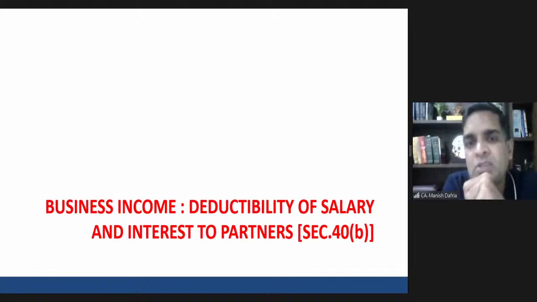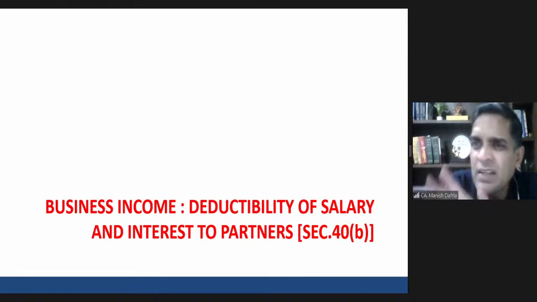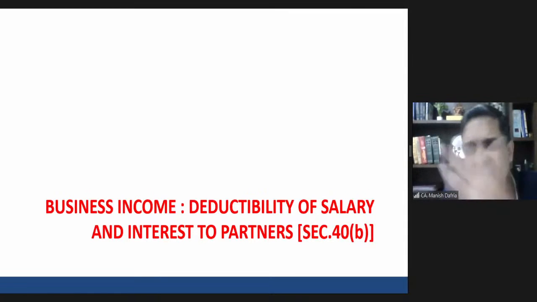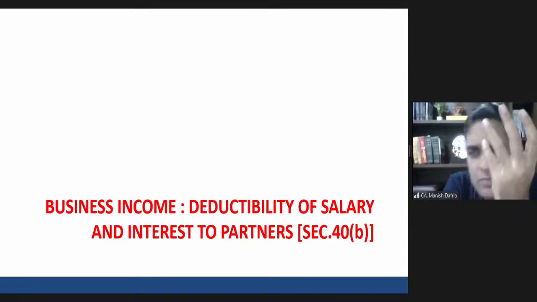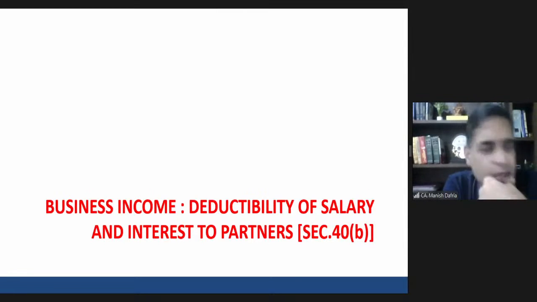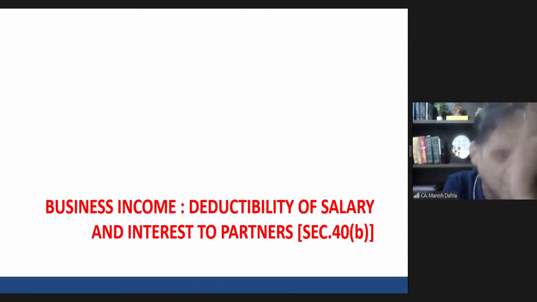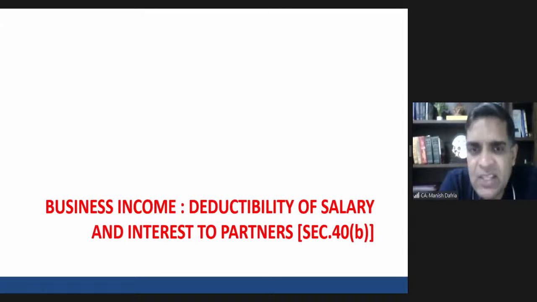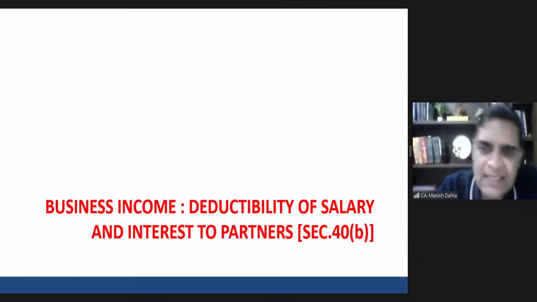Salary paid to an outsider, interest paid to an outsider, there are no further conditions, there are no limits as such. You can claim deduction of any amount. Actual salary paid to your employee might be very high, but still you can claim the deduction. In the case of partner's interest and partner's salary, deduction is available subject to fulfillment of certain conditions and up to a maximum limit. So what are these conditions and what is that particular limit? Let's see one by one.